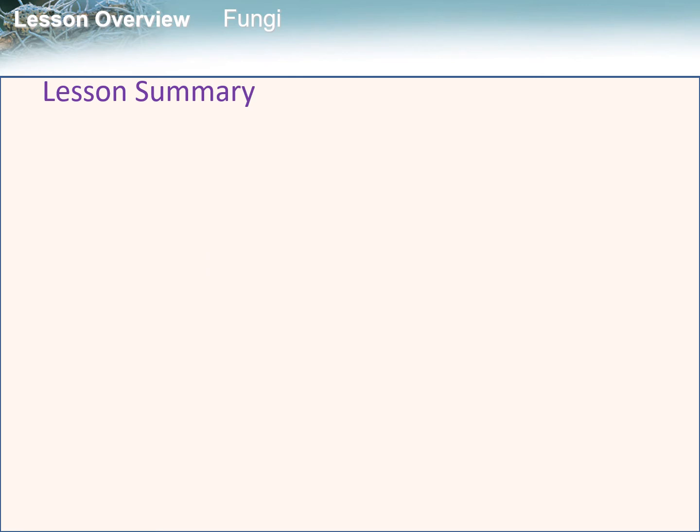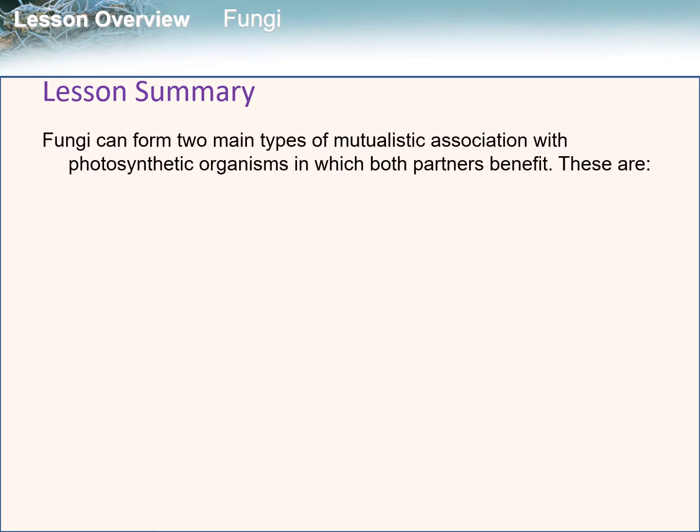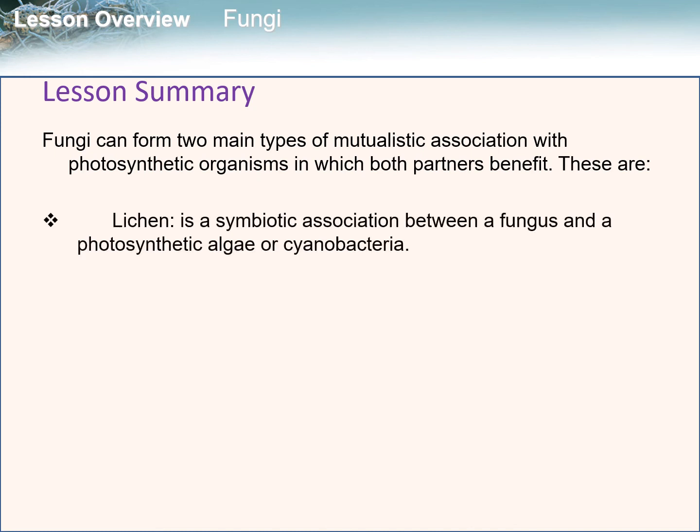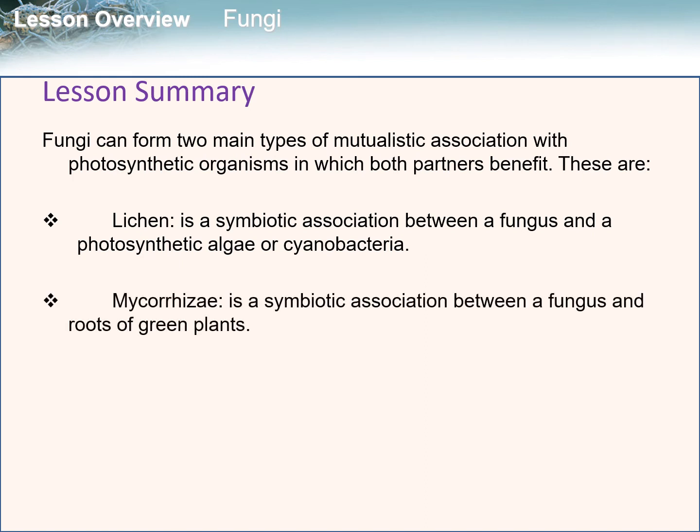So let us now sum up our lesson. Fungi can form many types of mutualistic associations with photosynthetic organisms in which both partners benefit. These are: lichen is a symbiotic association between a fungus and a photosynthetic alga or cyanobacterium. Mycorrhiza is a symbiotic association between a fungus and the roots of green plants.